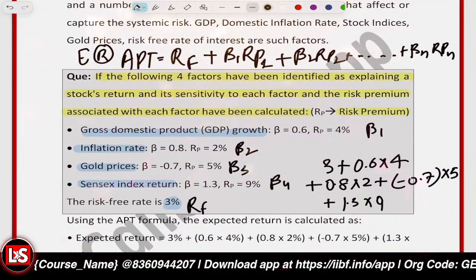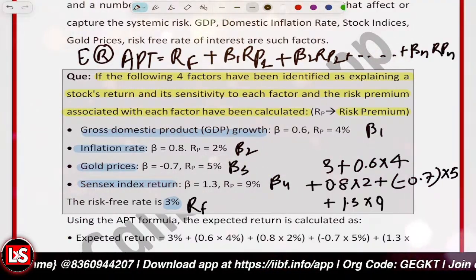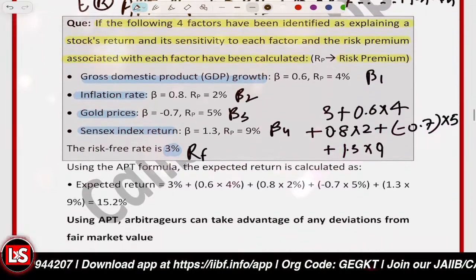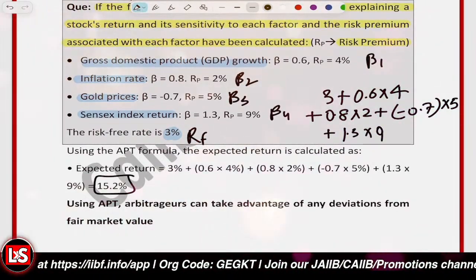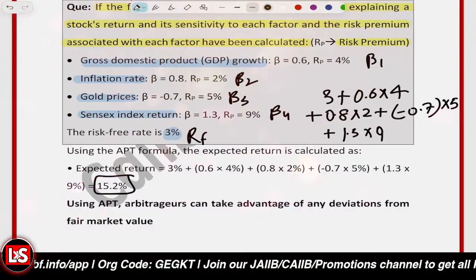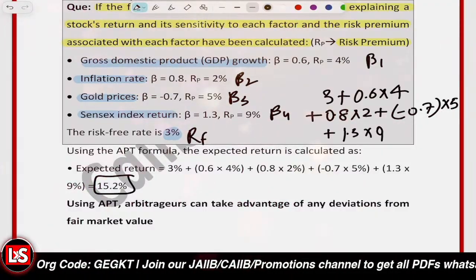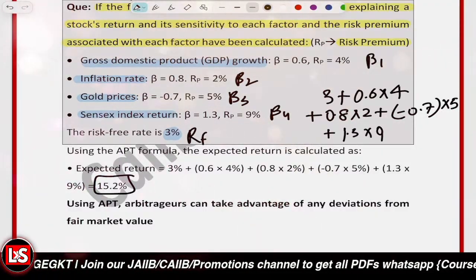Calculating all this, it came out to be 15.2%. This is the expected return using the APT method.